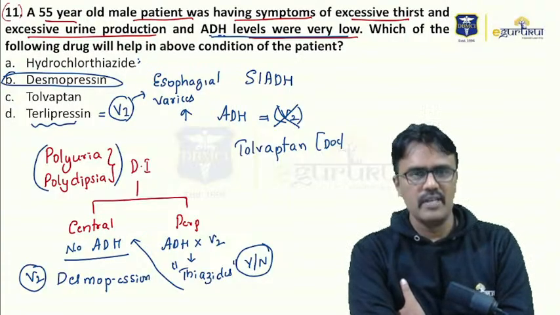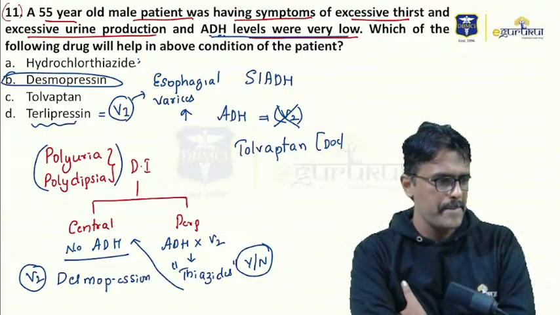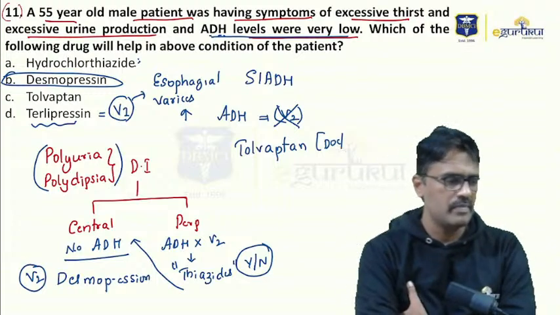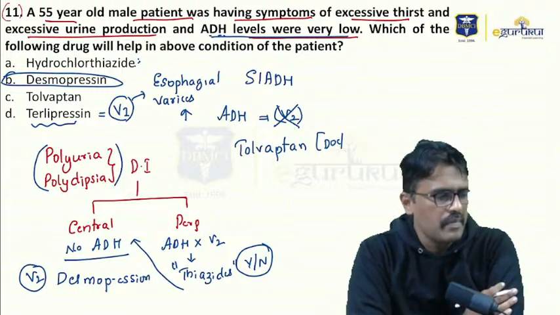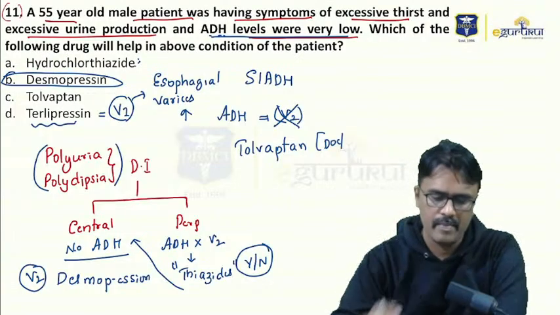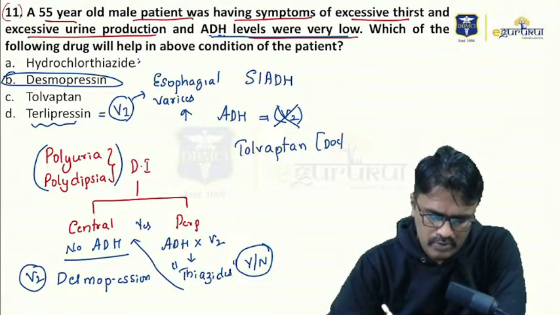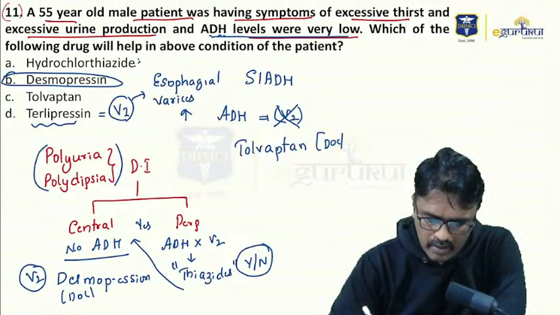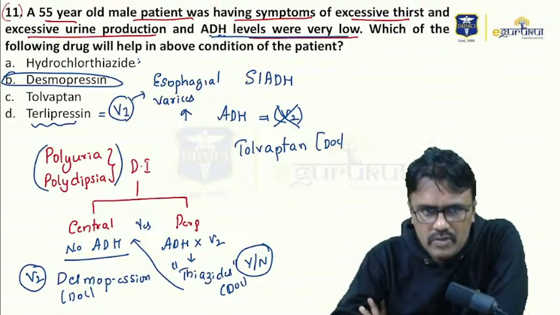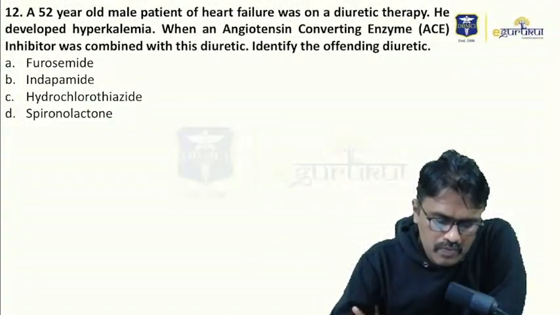Yes, come on. Can we use thiazides in peripheral diabetes insipidus? Waiting for your answers. Yes, you can also use them in central, but for central, the drug of choice is desmopressin, and for peripheral, the drug of choice is thiazides. We can also use thiazides in central diabetes insipidus. Right. So moving on to the next question, question number 12.